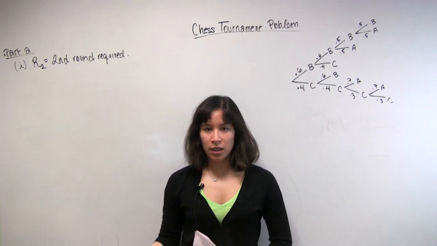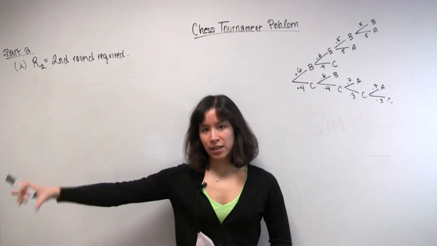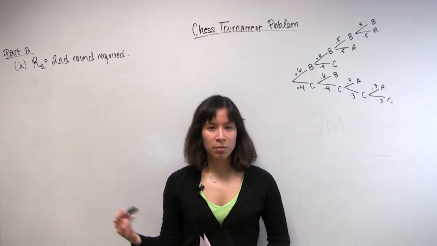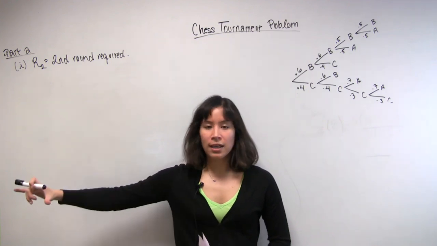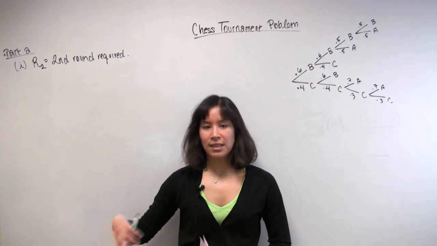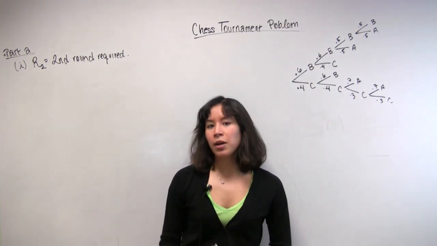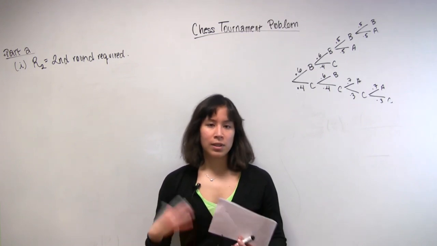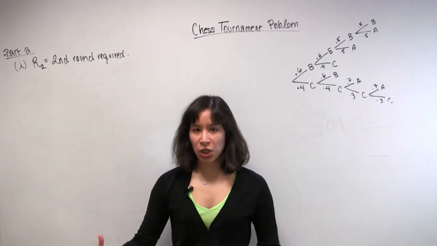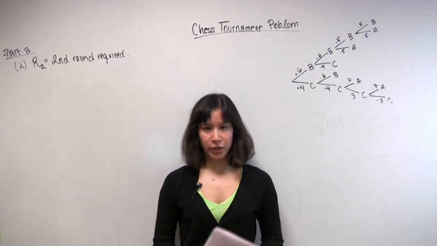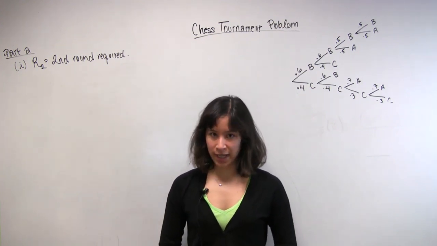And so essentially the tournament is divided into two rounds. A first round during which Bo and Chi play against each other, and then a second round during which the surviving contender from the first round plays against Al. And the problem statement also gives you a bunch of information like what's the probability that Bo beats Chi in a particular game, etc. So without further ado, let's get started on part A.